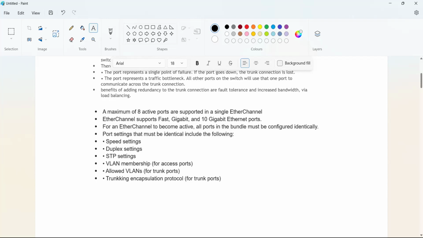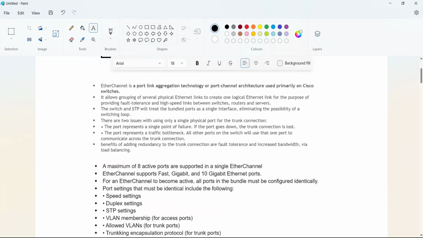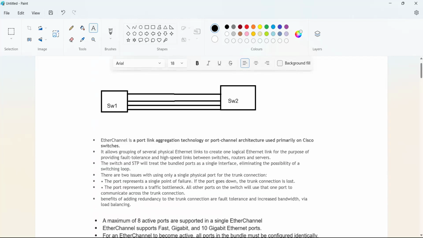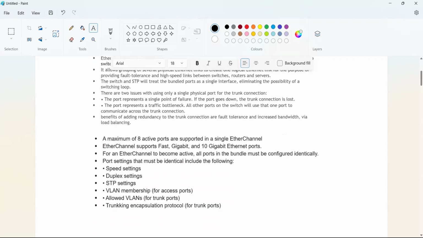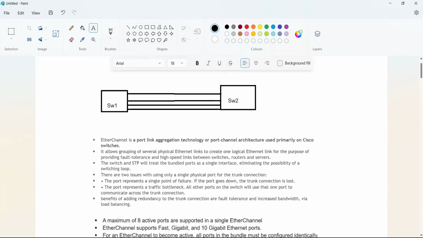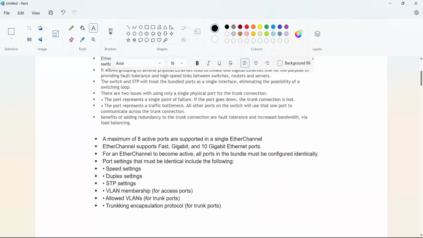That is the reason. And the port settings must be identical, including the following. Whenever we configure the port channel, the speed must match, duplex must match, and STP settings must match on whichever ports we are using. VLAN membership must also match: if we are using access ports, the opposite end must also be an access port. If one side is a trunk port, it is not allowed. If both ends are trunk ports, then it will work. Otherwise, it won't work. And trunking encapsulation.